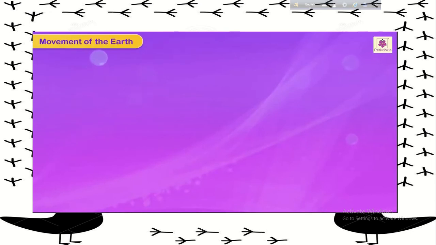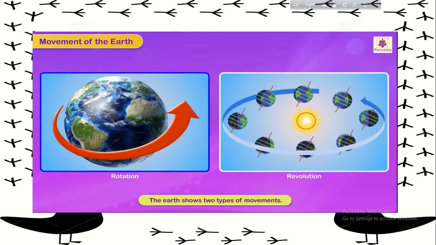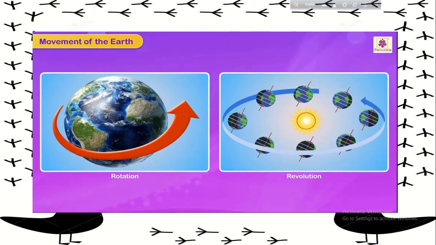Movement of the Earth. The Earth shows two types of movements, rotation and revolution. Both rotation and revolution play a very important part in our lives.